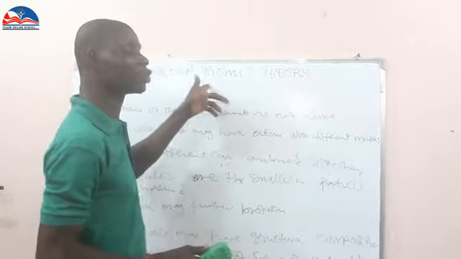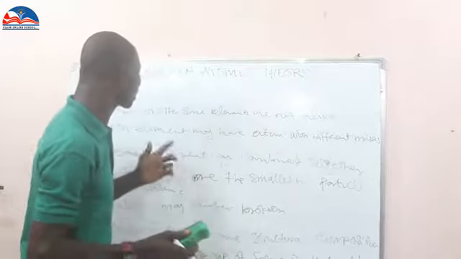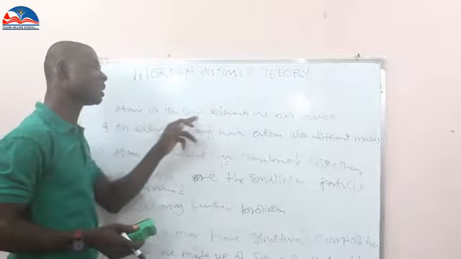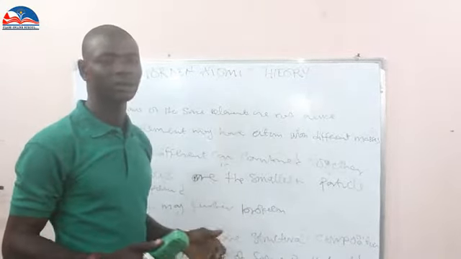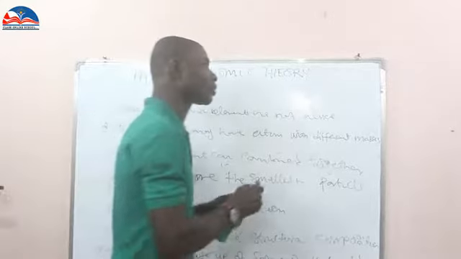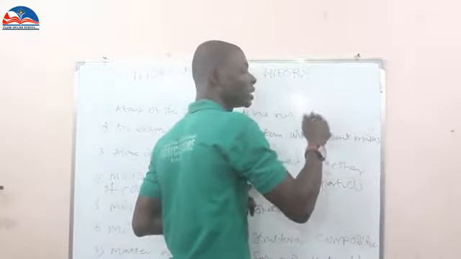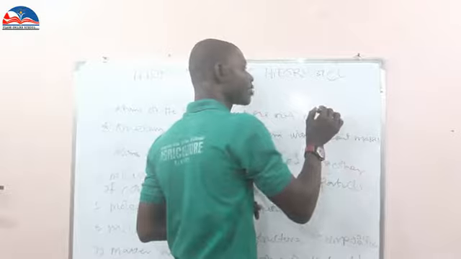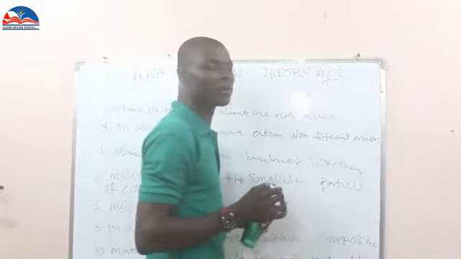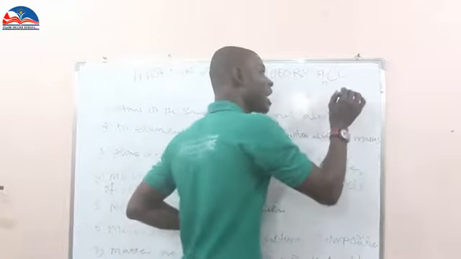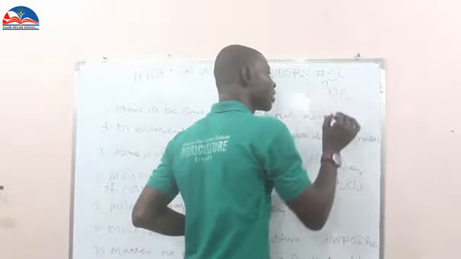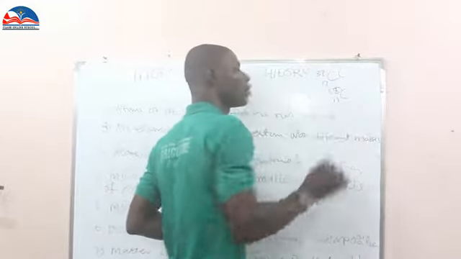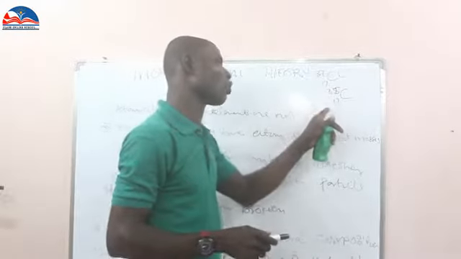And this is the modern atomic theory that we are using today. And what is this modern atomic theory? Number 1, atoms of the same element are not alike, which is true. When you talk about isotopes, just as we stated before, they are not alike. Isotope of chlorine: 37 mass number and 17 atomic number. We also have another one, 35 mass number and 17 atomic number. This makes it what we call isotope.